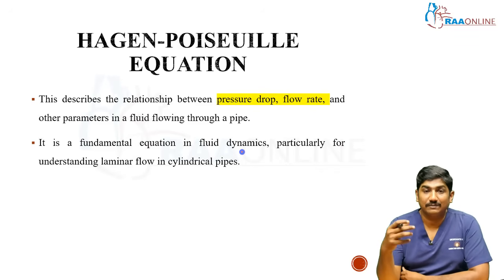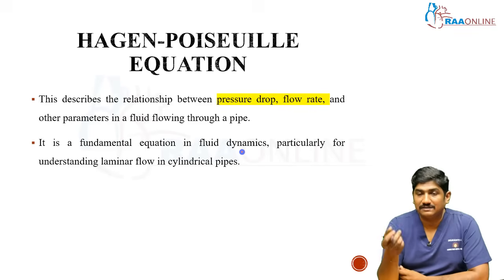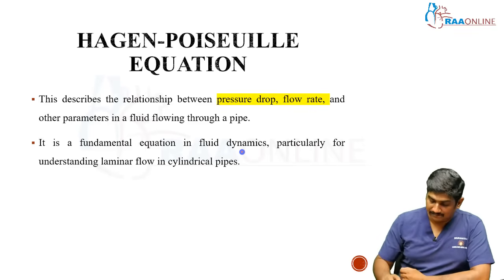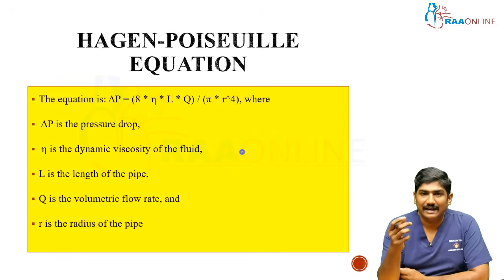Here the fluid means the blood and the pipe means the blood vessels. So this is a fundamental equation of any fluid dynamics, not only the brain, not only the blood and the vasculature, but for any dynamics regarding cylindrical pipes. Let's discuss a word about the Hagen-Poiseuille equation.